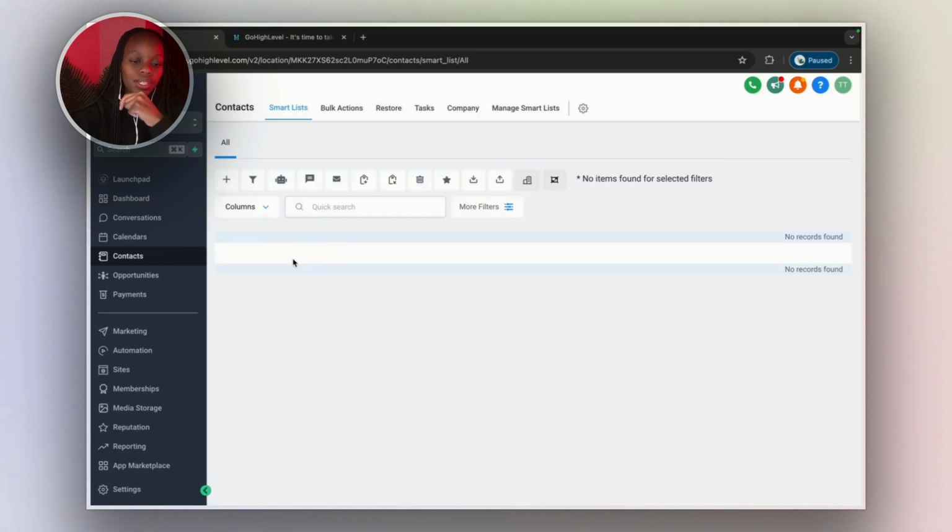This is pretty cool because it allows you to organize your CRM. There's bulk actions. You can restore contacts if they're deleted. Tasks, companies, manage smart leads. There's a bunch of things in here. So this is pretty cool. You store all your leads.